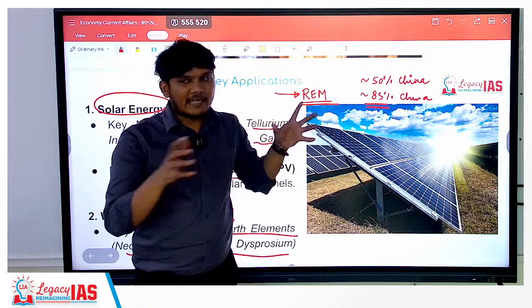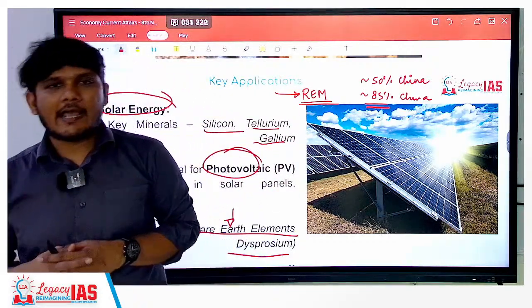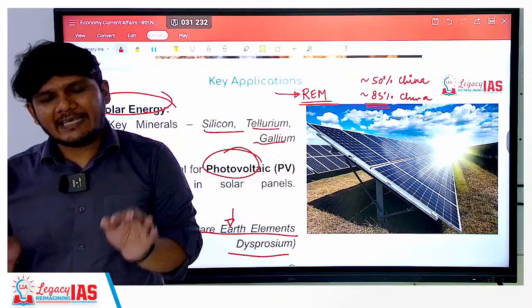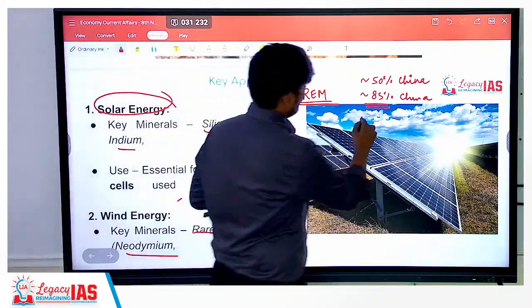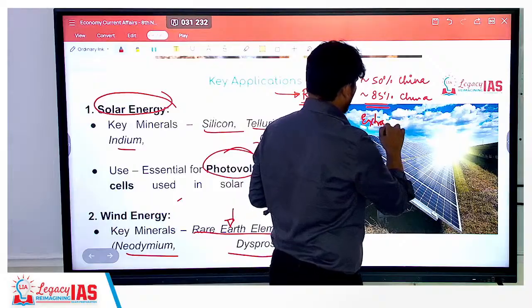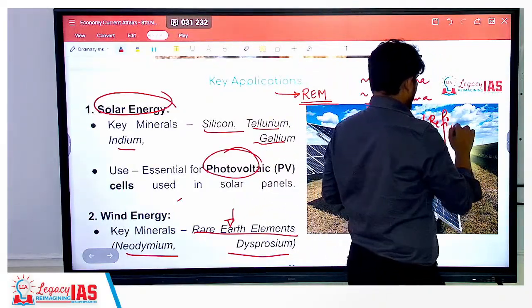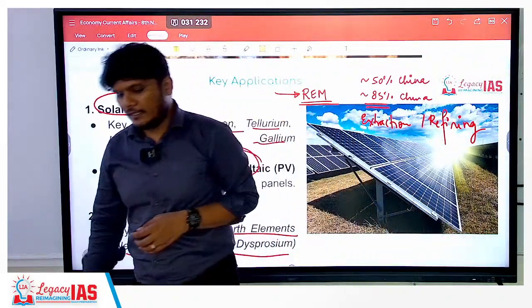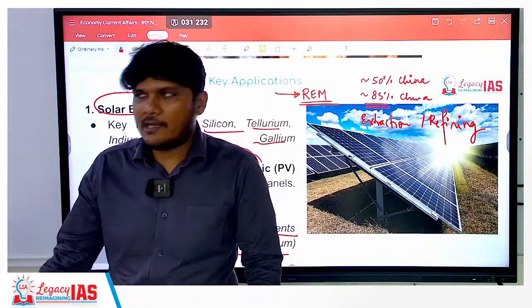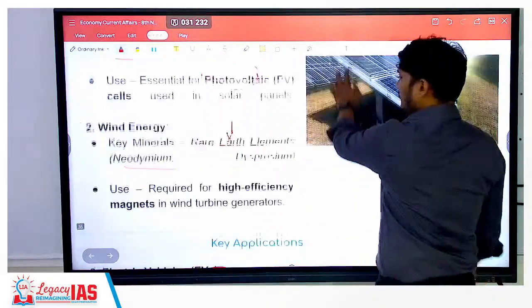So this is the entire concept of the rare earth mineral, as to why we actually call it rare and why it actually is not as rare as we think. The issue is of its extraction and of its refining. Remember, USA also sends its rare earth minerals to be refined in China. I hope that's clear. So if you have any doubts, please ask me, right?